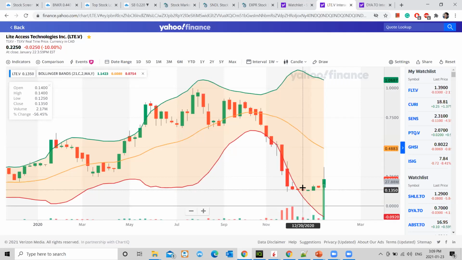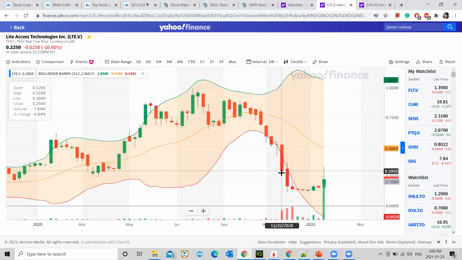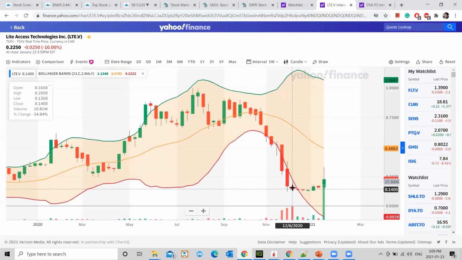I was in India. When I travel and I reached back, I realized that by the time I came here, the stock price was at 0.15, which was 50% down. I bought it at 0.29 and it was 0.15 here, and it closed at 0.14. So I was 50% down on this.